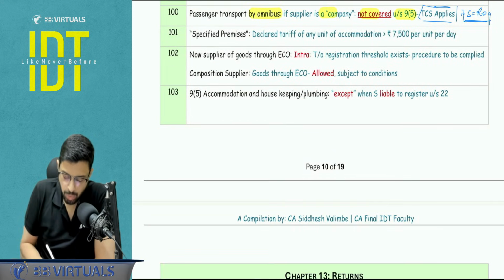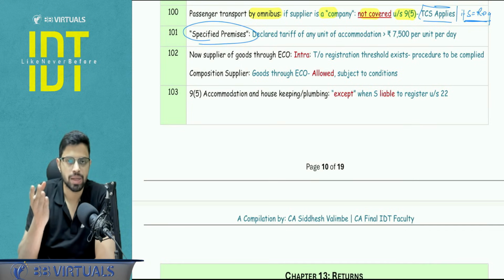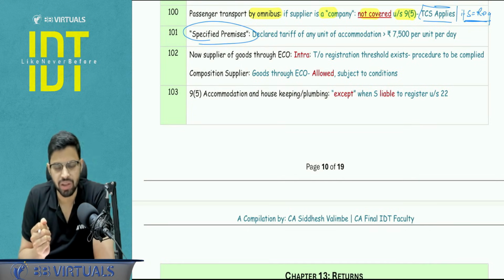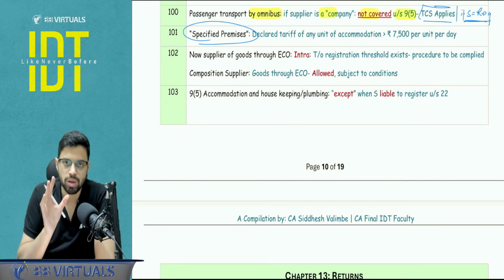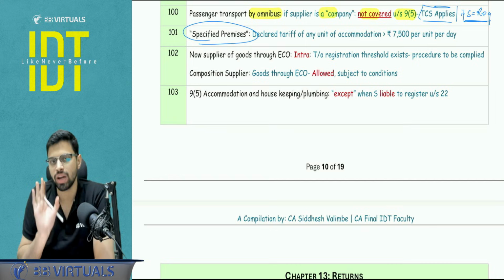And just a point to be noted, specified premises that we use in the restaurant services, basically restaurant other than specified premises is covered under 9(5). So specified premises means your room tariff for any unit of accommodation is more than 7,500 per day, more than.